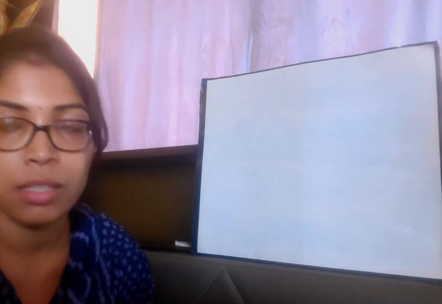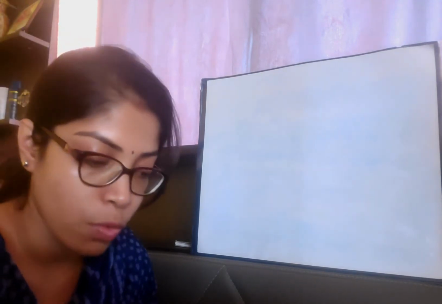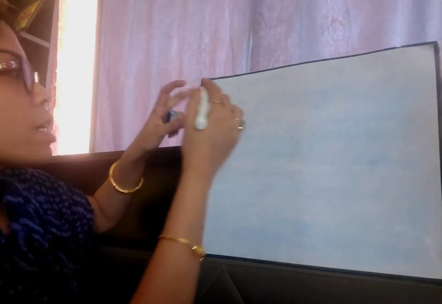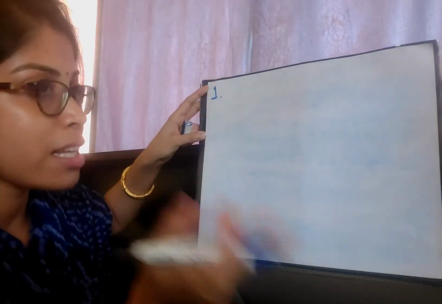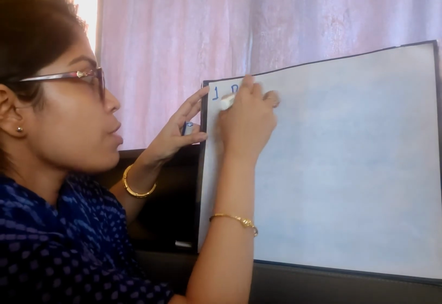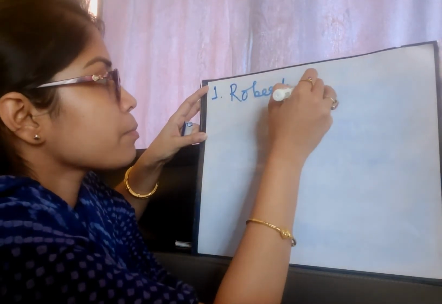Okay, now we are not going to learn all the 17 names because it is not possible for any of us to remember everything, the book is so vast, the syllabus is so vast. So we will only learn the important ones. Okay, so the first one is in this book, number 5. So we will consider it as number 1 because that is the first one we are talking about. So the first one is Robert Hooke.